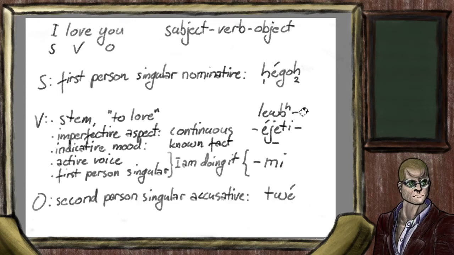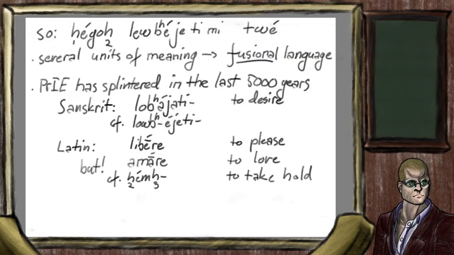And finally, the object is a second-person singular accusative, similar to me and not I or mine. This is twe. So, as a complete sentence, we have ego lev-eie-mi twe. As you may have noticed, these elements contain one or more units of meaning. So this is called a fusional language.